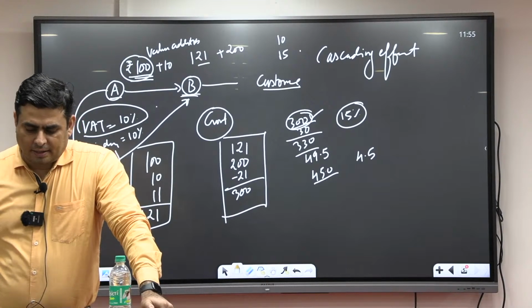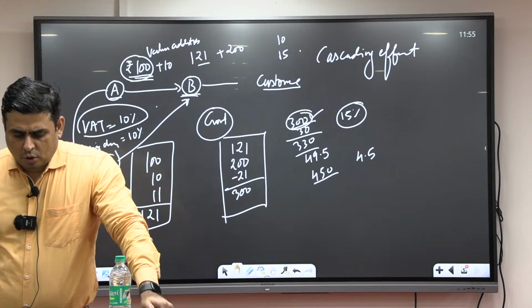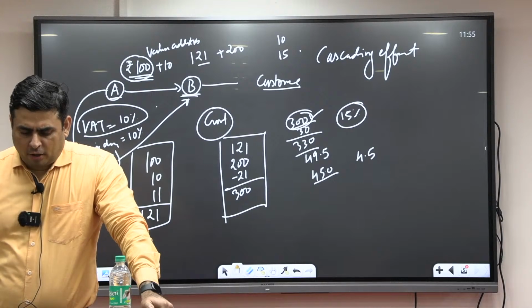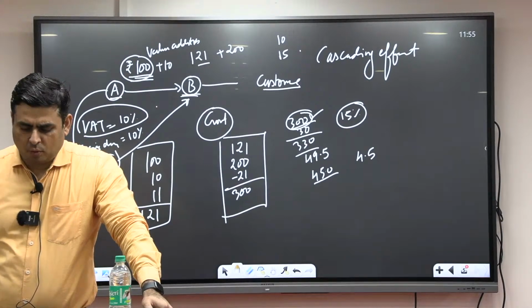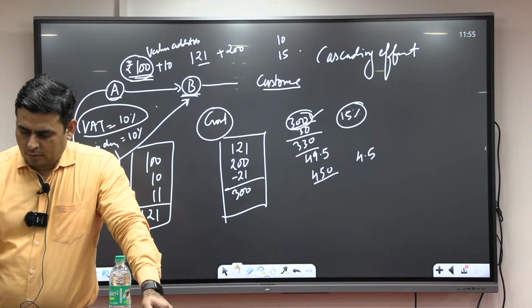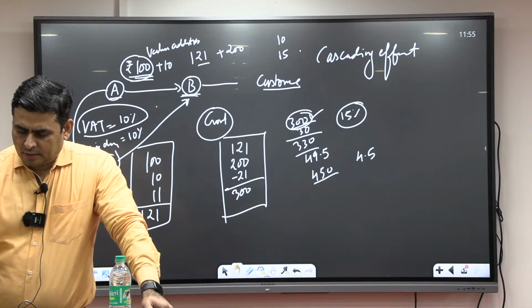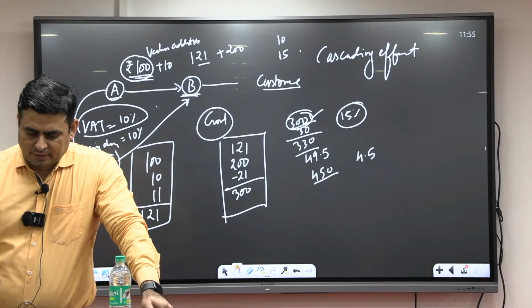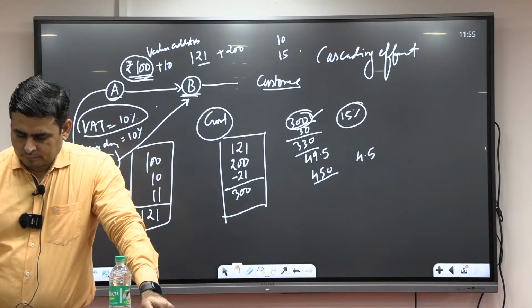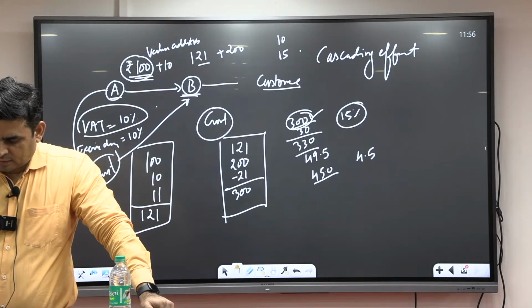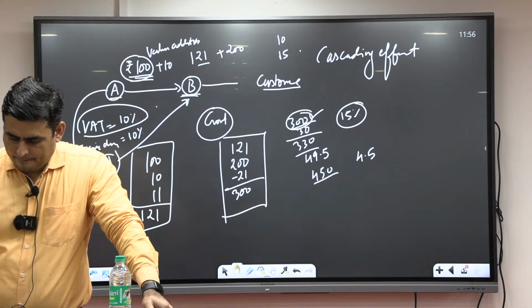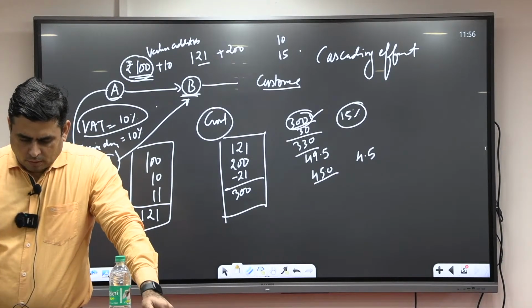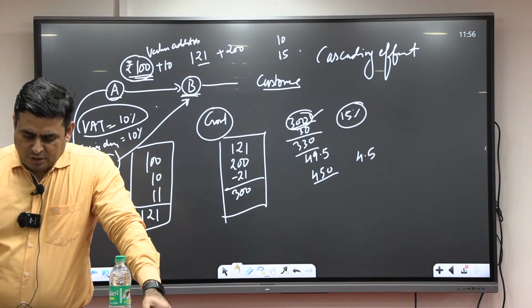Now write next, Article 269A. It talks about GST on interstate goods and services, that is IGST.